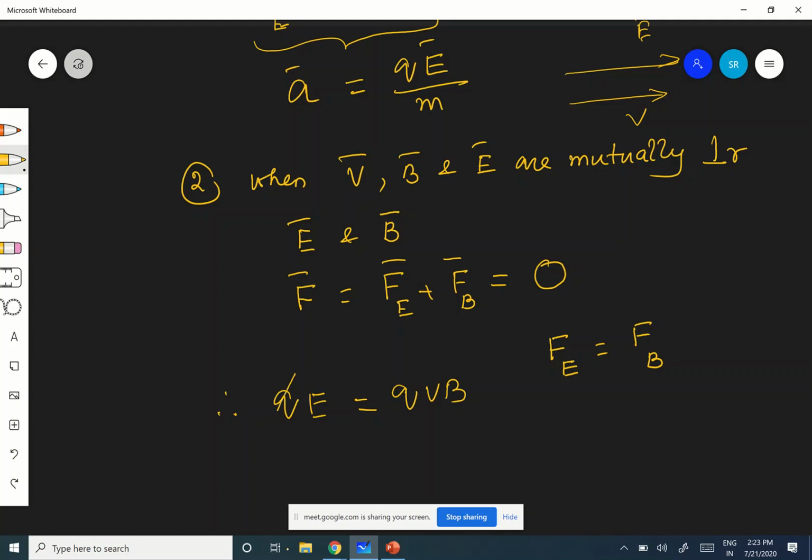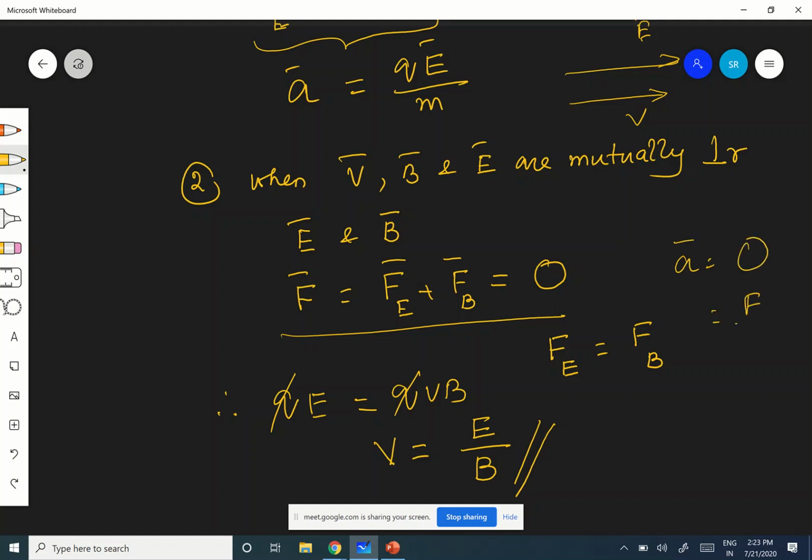Therefore, the velocity of the charged particle here is nothing but E by B. Very important: if V, B and E are mutually perpendicular to each other, and E and B are such that the net force acting on the charged particle is 0, then there is no acceleration. The acceleration of the charged particle is equal to 0.